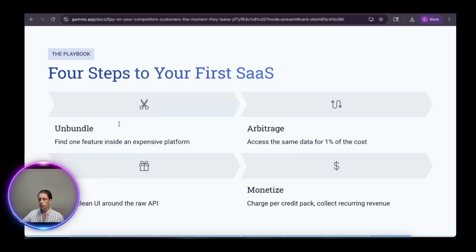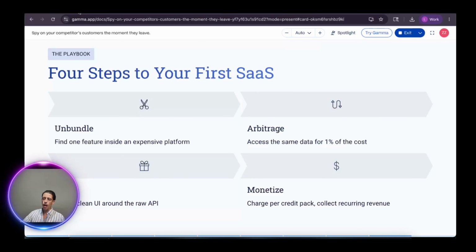That's how you're able to practice the arbitrage with an API. And you wrap it into a clean UI around the raw API. That's how you make money, guys. You charge per credit pack, or you can charge a monthly fee. Doesn't matter, as long as you make money and you print. That's it, guys. Let's go.